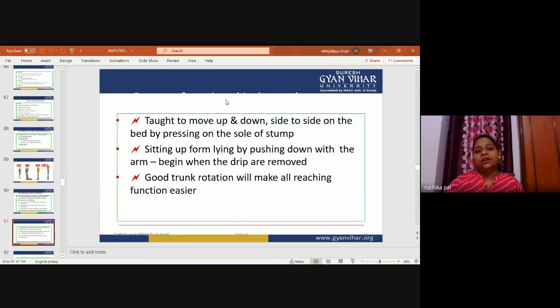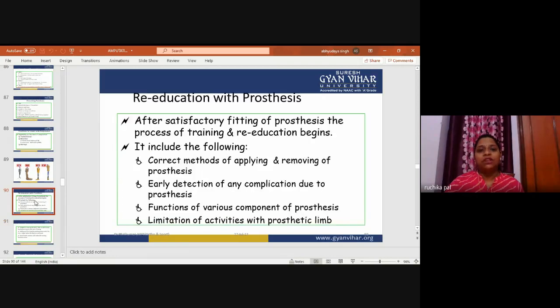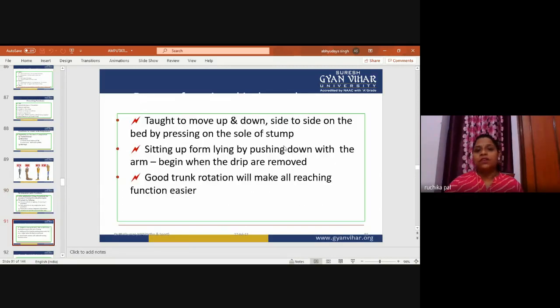So again, we will go through the re-education processes. The patient will be taught to move up and down, side to side on the bed by pressing on the sole of the stump. This is the beginning, you can say. We teach this only on the bed, not in the standing condition.